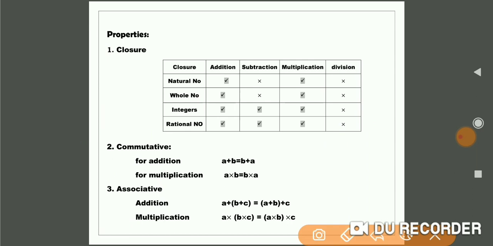Then coming to the next property, mundina gunalakshana, that is the commutative property, parivartaneeya niyama. In the commutative property, what we have to say is that the place of the numbers is changed, using addition and multiplication. Actually there is no commutative property for subtraction and no commutative property for division, because it doesn't hold good. When it comes to addition, the commutative property is represented as a plus b is equal to b plus a.